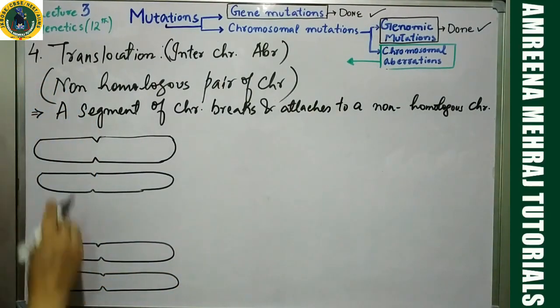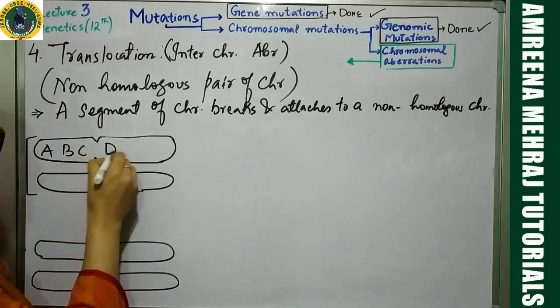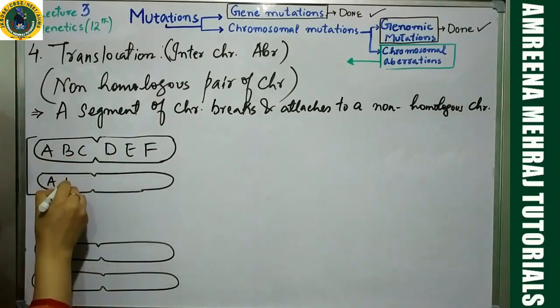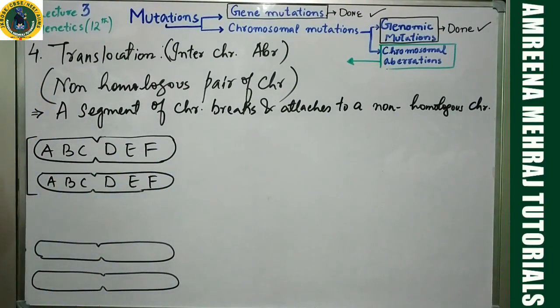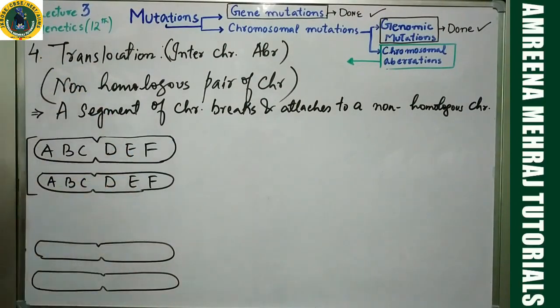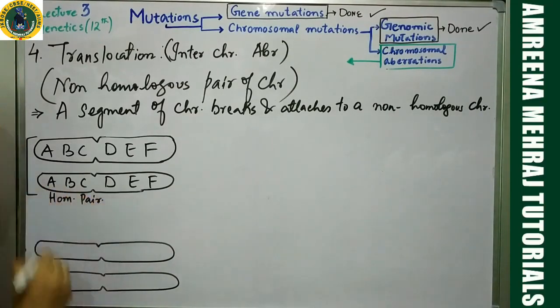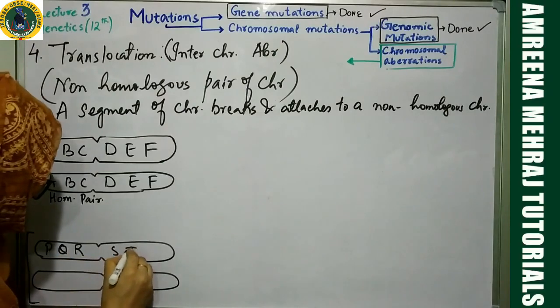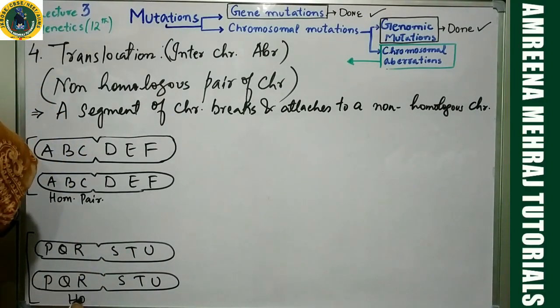See, in this particular case, the arrangement is like, you just guess, A, B, C, D, E, F, and here you have A, B, C, D, E, F. Is it a homologous pair or a non-homologous pair? It's homologous because the genes represented in this chromosome, same is the arrangement and orientation of genes on another chromosome. So this is a homologous pair. Okay, done. In this case, you have P, Q, R, S, T, U arrangement, P, Q, R, S, T, U arrangement. Okay, my dear students, again, same. This is also a homologous pair.